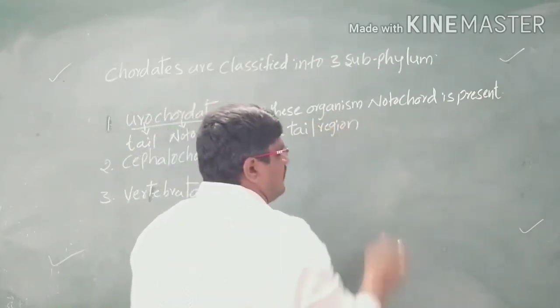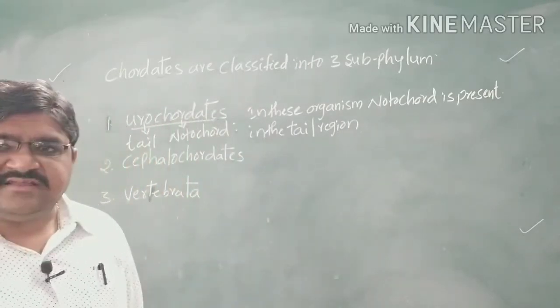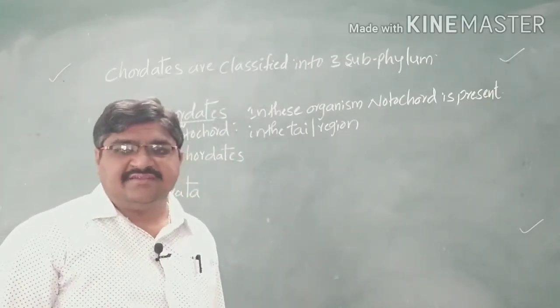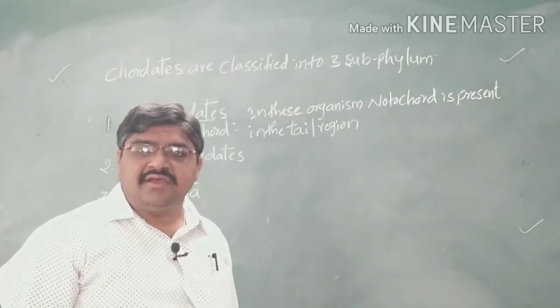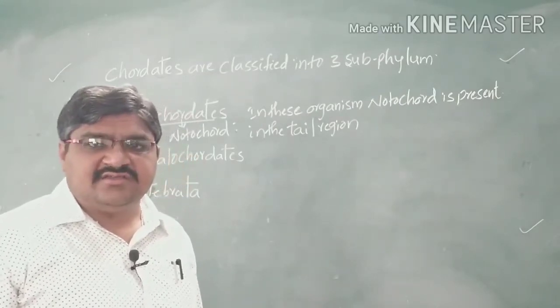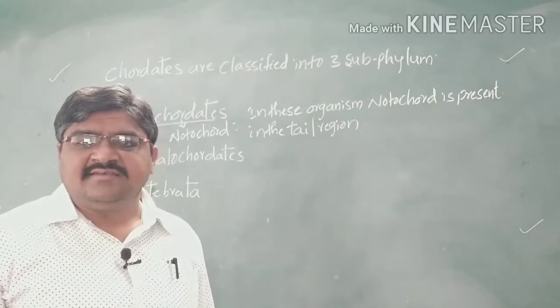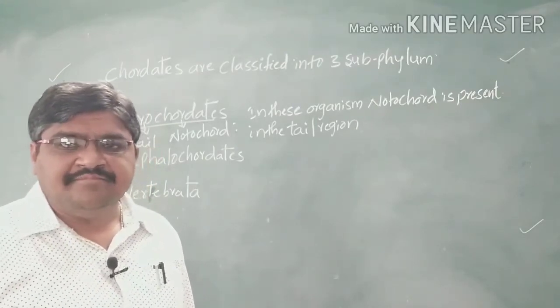Such types of organisms are called urochordates. Examples are Herdmania, Salpa, and sea squirts, or sea potato. These are examples of urochordates.